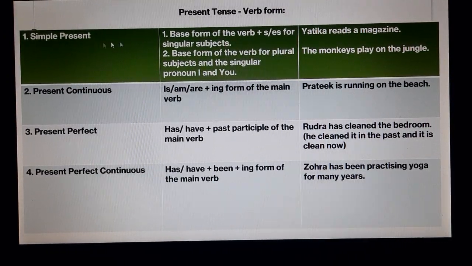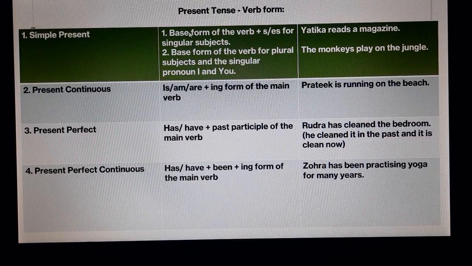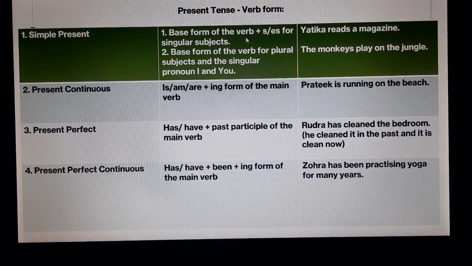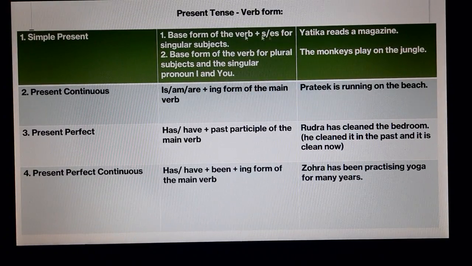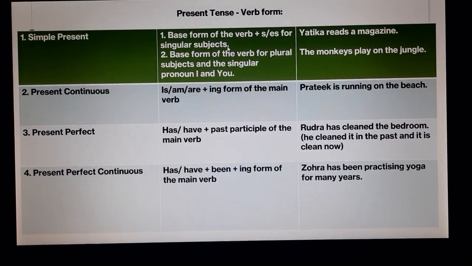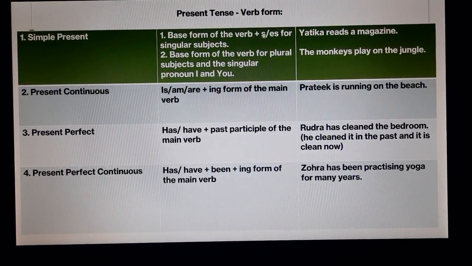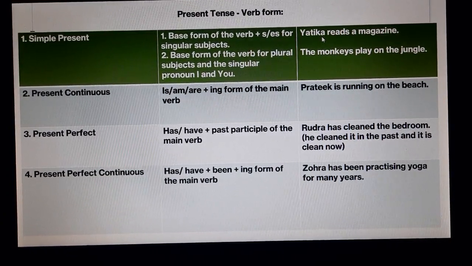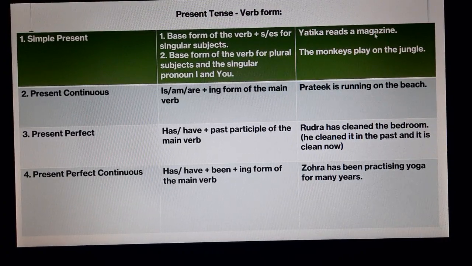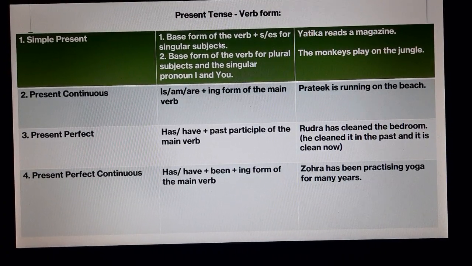So, present tense verb forms. Simple present. Simple present has base form of the verb plus s or es for singular subjects. Like Yatika reads a magazine.